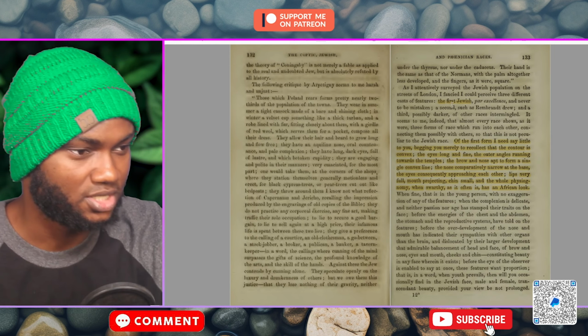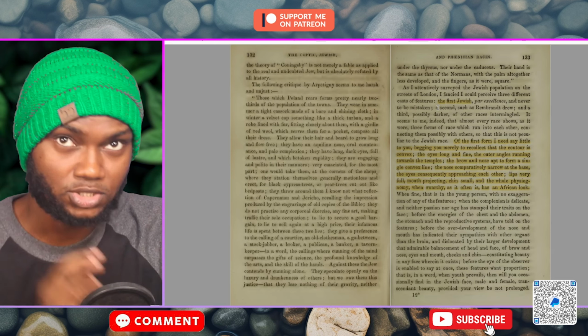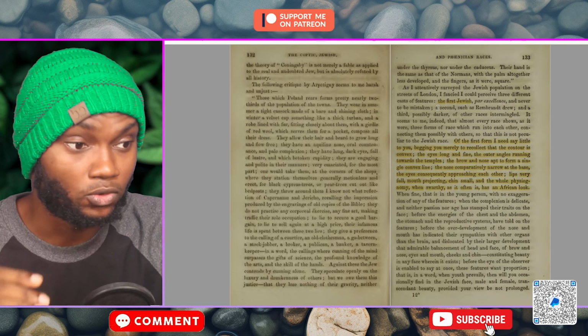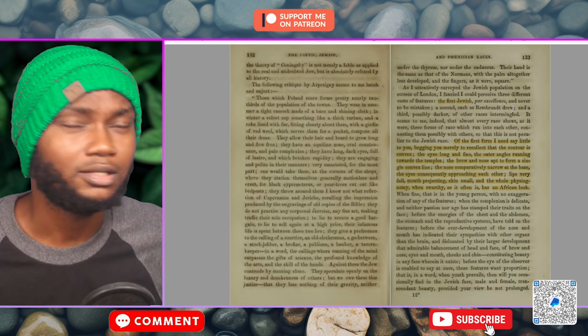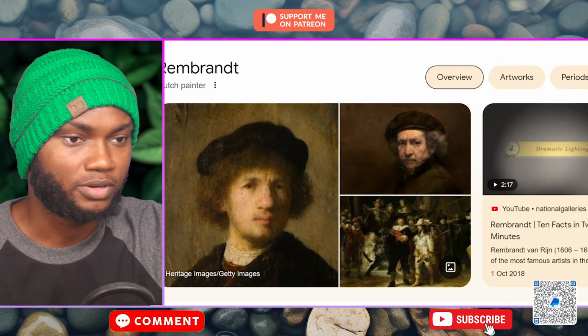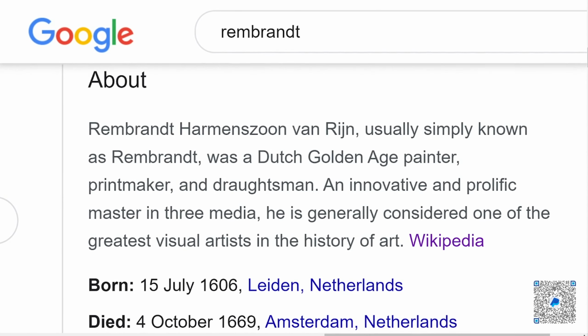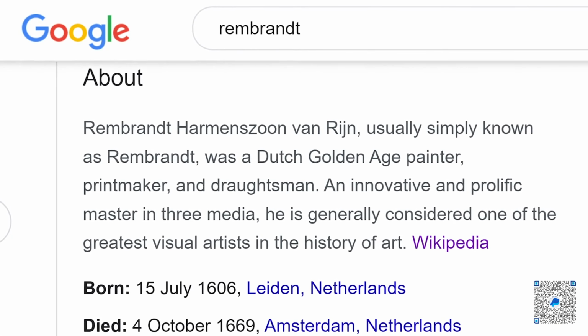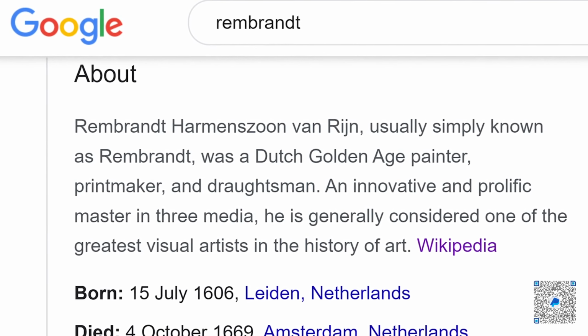So let's see what the first is. The first shade, par excellence and never to be mistaken. So he's going to go into what the first one looks like later on. A second, this is the second shade, such as Rembrandt drew. Now, you're probably wondering, who is Rembrandt? Let's do a quick Google search to see who Rembrandt was. Here is what the Google search tells me. Rembrandt Harmenszoon van Rijn, usually known as Rembrandt, was a Dutch Golden Age painter.